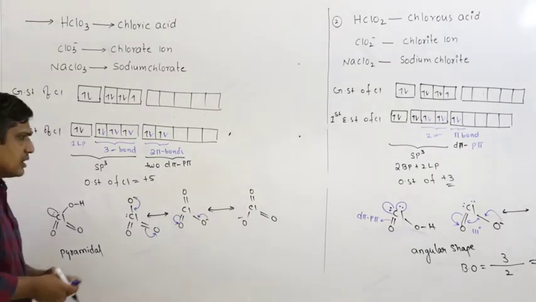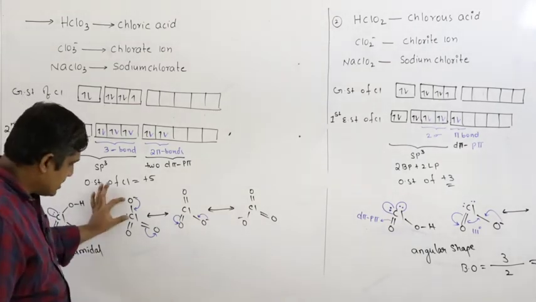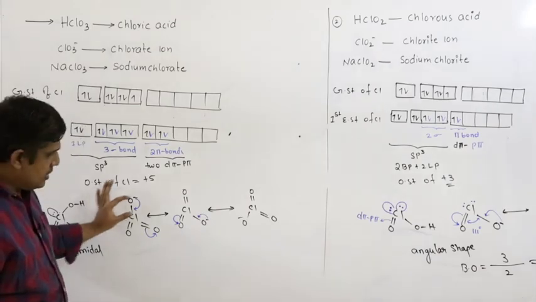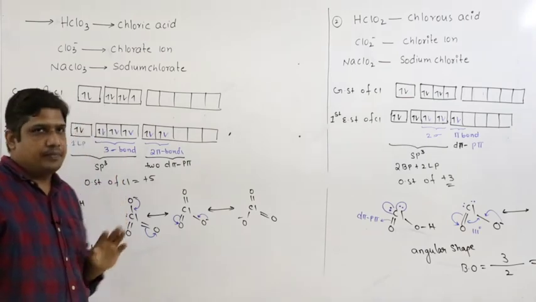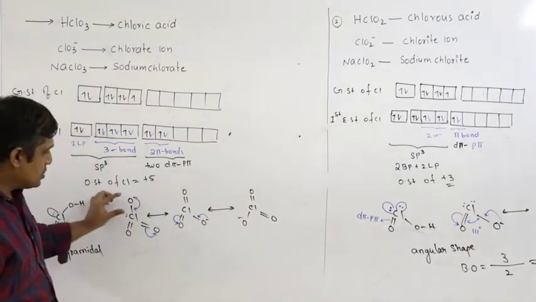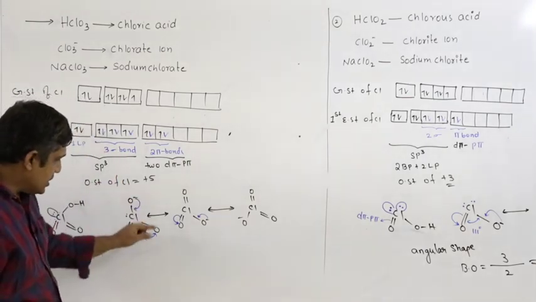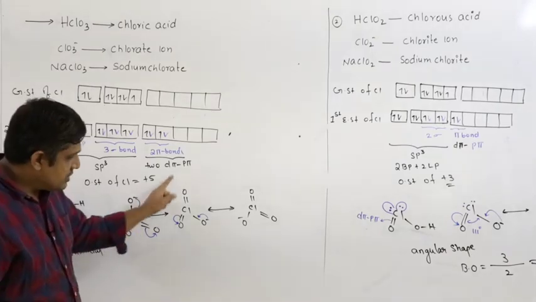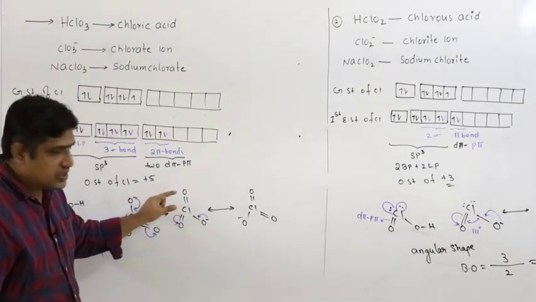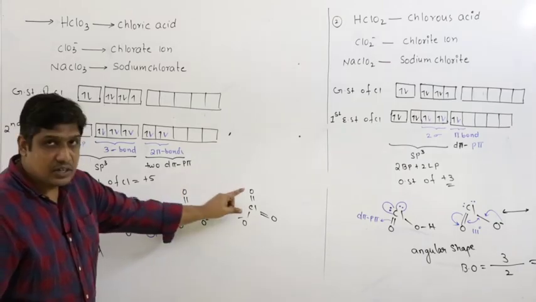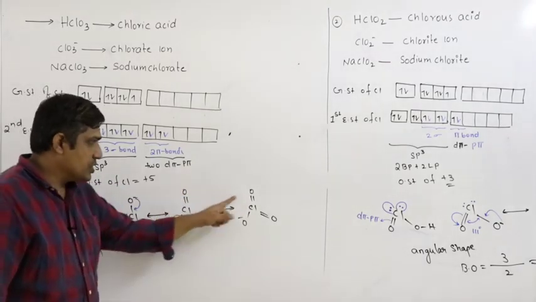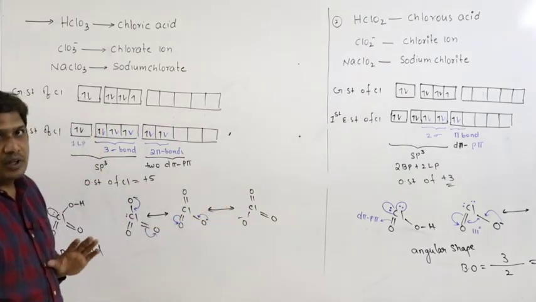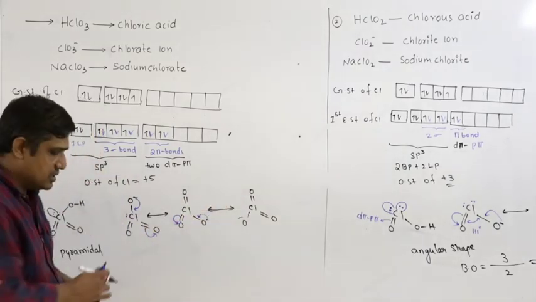So let us consider one bond. If I consider this ClO bond, here I have to consider the same ClO bond. Total number of resonating structures possible is 3. Let us count the number of bonds. These 2 atoms I am taking. In this resonating structure there is only one bond. In this resonating structure between the same atoms there are 2 bonds. In the next resonating structure between the same atoms there are 2 bonds. 1 plus 2 plus 2, total 5 bonds. Number of resonating structures is 3.